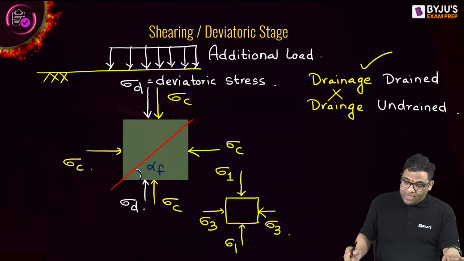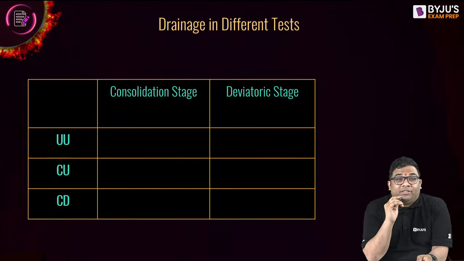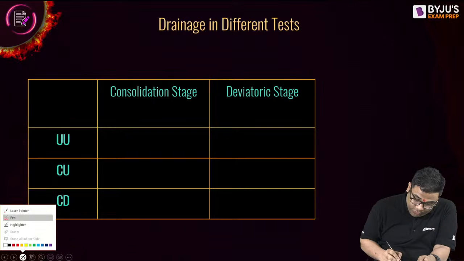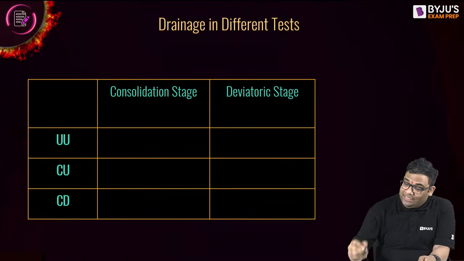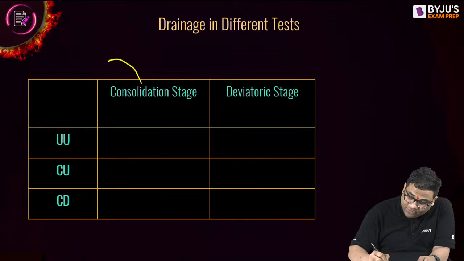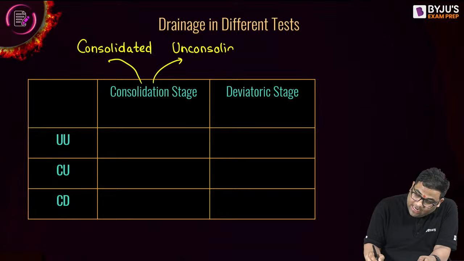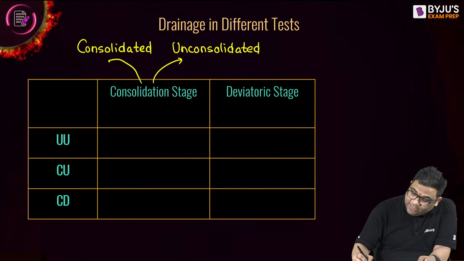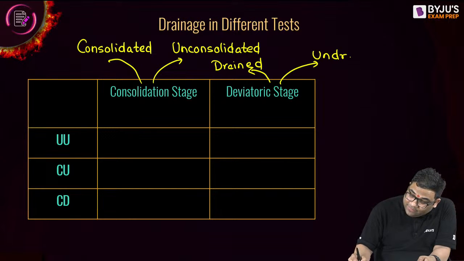Now, based on this, we have three types of conditions: UU, CU, and CD. You see, in case of consolidation stage, we have two combinations, right? If drainage is possible, consolidated. Drainage is not possible, unconsolidated. And in case of deviatoric stage, we have two conditions. Drainage is possible, drained. Drainage is not possible, then undrained.